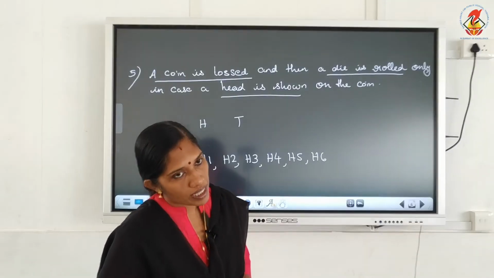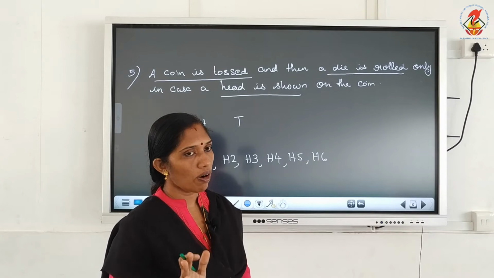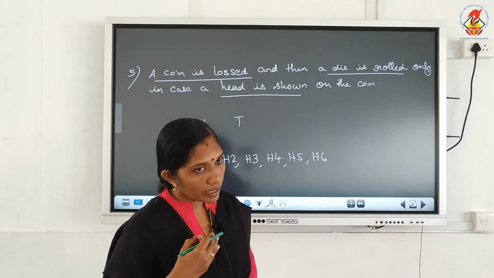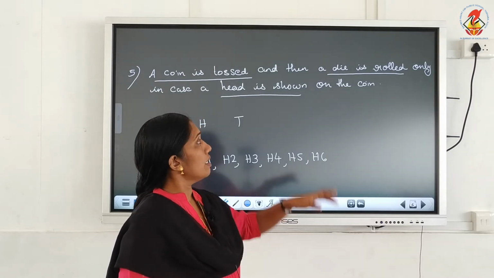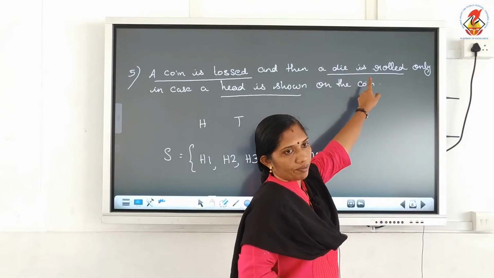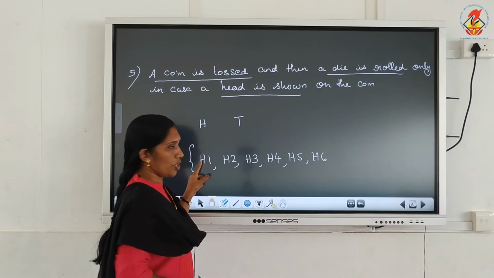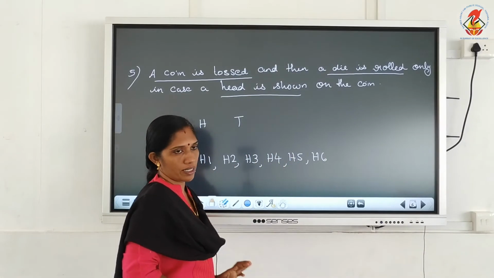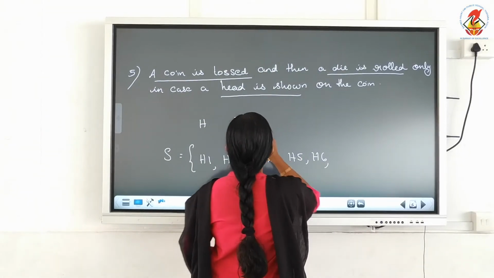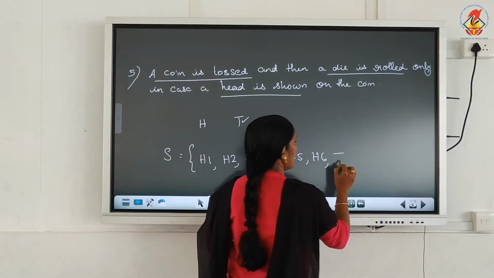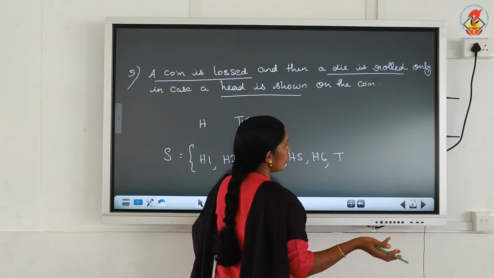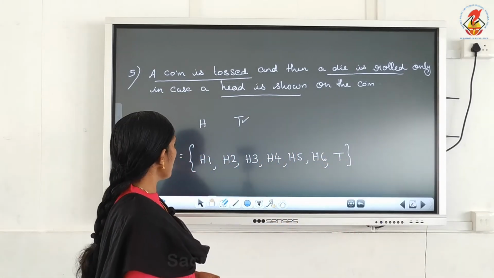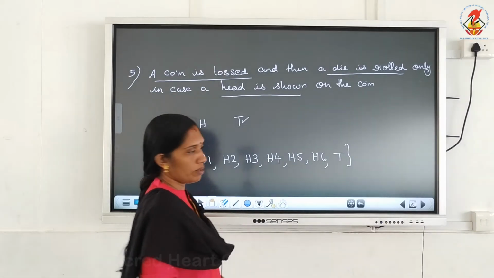First we toss a coin. So toss a coin means either we get head or tail. Then if we get head, next we roll a die. So for this H you have to write H1, H2 up to H6. And the other possibility is tail. And if we get tail, we don't do anything, that's tail itself. Okay. So this is the sample space, total 7 outcomes.